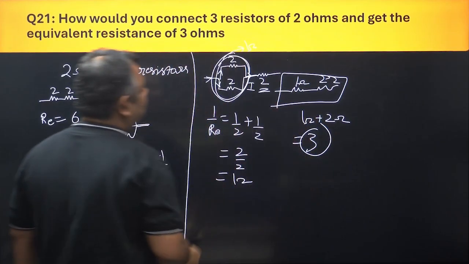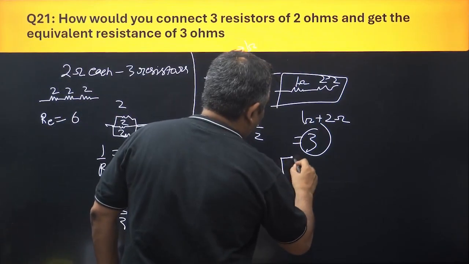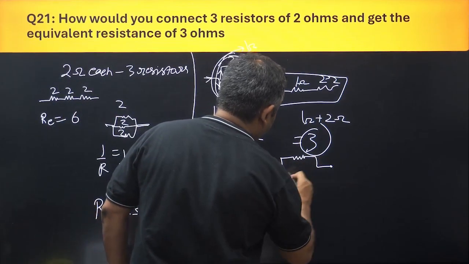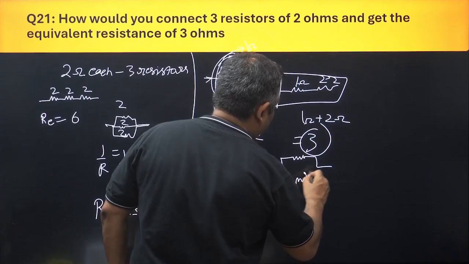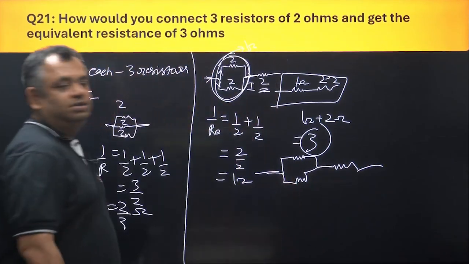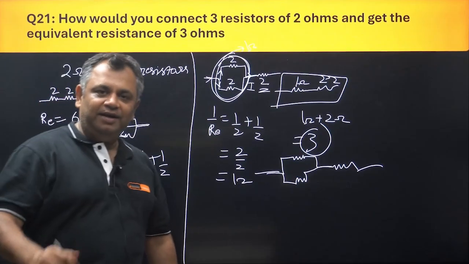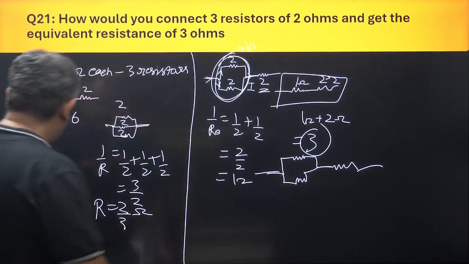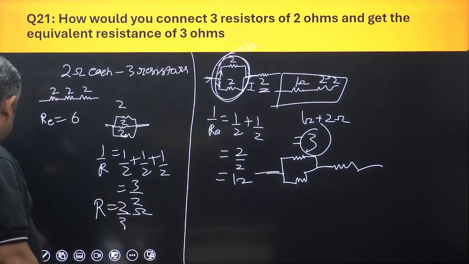So the combination is that you will have 2 of the resistances in parallel and then the third one goes in series with this. That's how we solve this question. Okay, got it guys? Now let's go towards the next question.